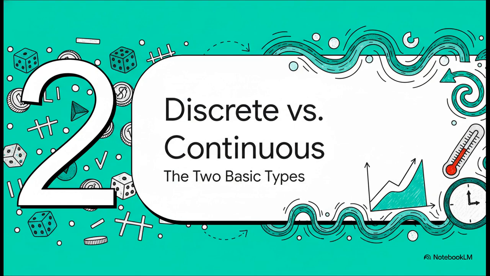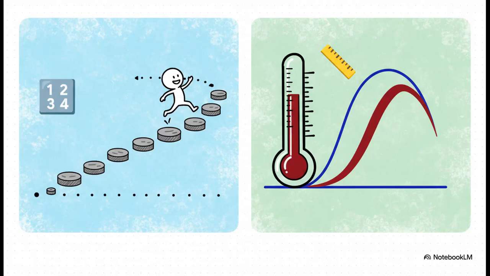Awesome. Now that we know how to turn randomness into numbers, we need to know that these numbers basically come in 2 main flavors. And the difference is actually really intuitive. It all boils down to one simple idea: counting versus measuring. On the left, you've got discrete random variables. These are things you can count, like the number of students who are absent. You can have 0 or 1 or 2, but you can't have 1.5 absent students, right? Then on the right, you have continuous random variables. These are things you measure. Think about the time it takes to run a race or someone's height. Those values can be anything within a range. It's a simple idea, but it's a really important distinction.